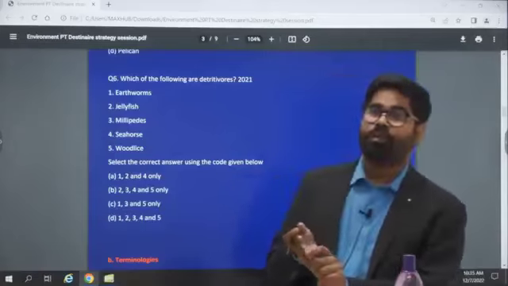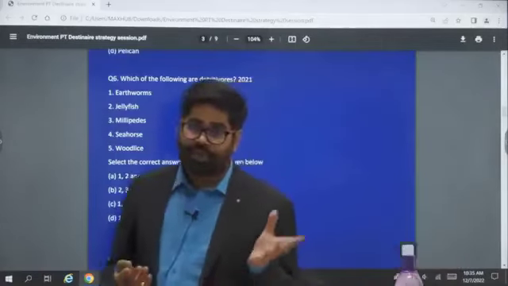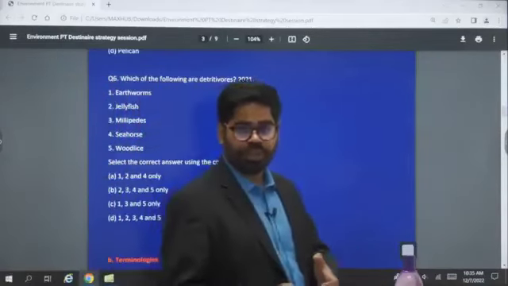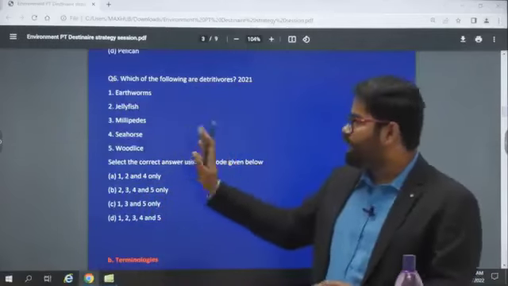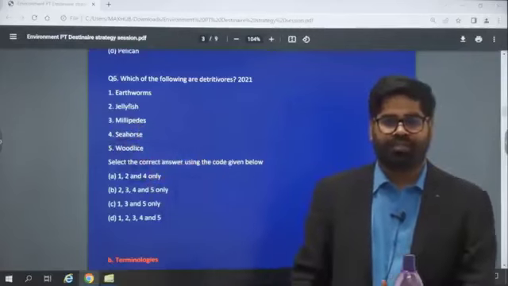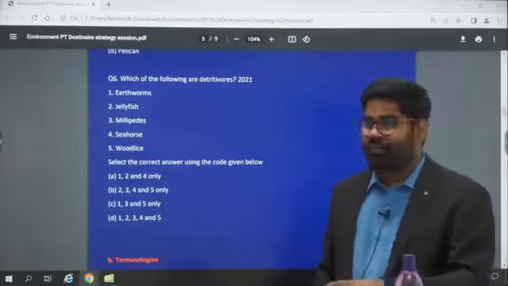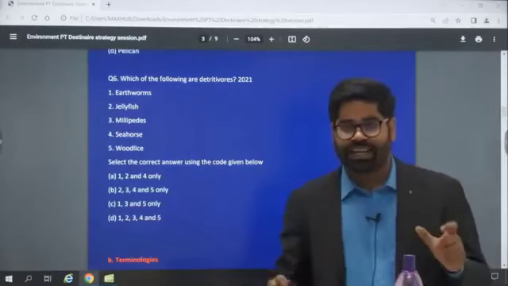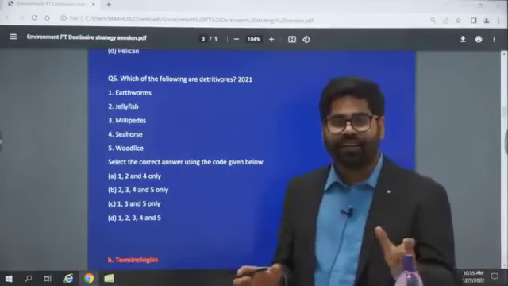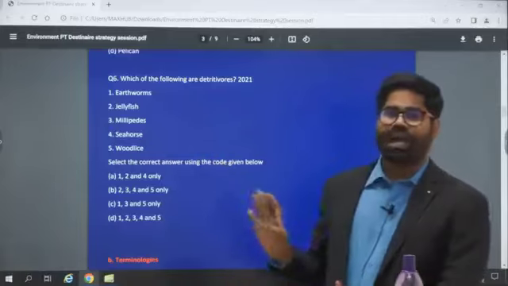But then you will have to remember the examples of detritivorous. You will have to remember the examples of decomposers. They have asked about decomposers also. In prelims 2013, they asked about decomposers. In 2021, they asked about detritivorous. In 2022, they asked about primary producers. So you can see these are very basic things, and even then we have got questions from there, but not directly. They are not asking on the concept. Rather than that, they're asking on the examples. So this is one such area which you will have to identify.